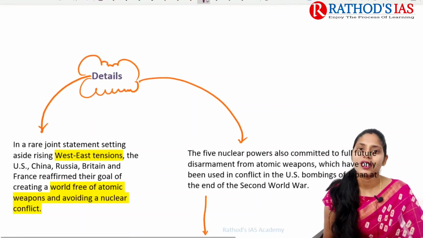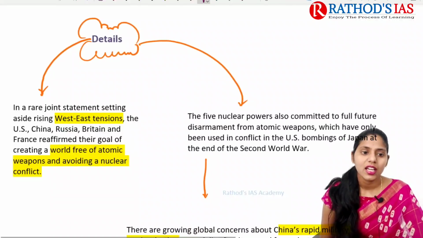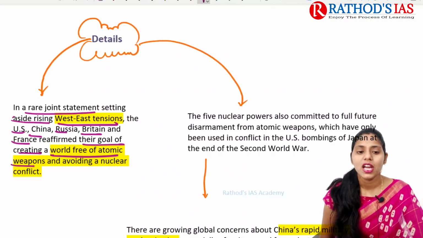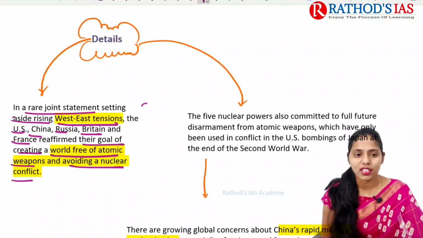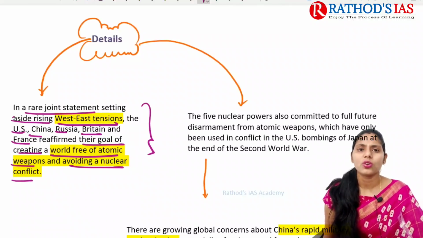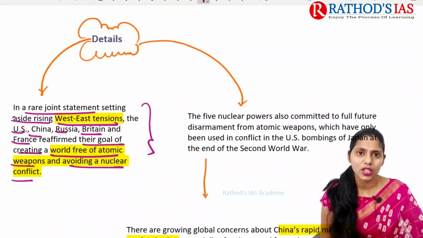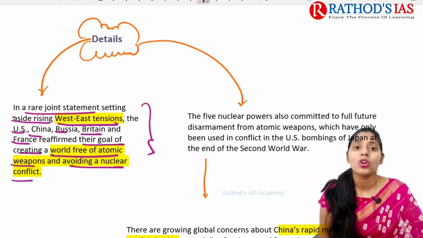So if you're talking about details, it mainly says that in a rare joint statement, setting aside rising West-East tensions, US, China, Russia, Britain and France reaffirmed their goal of creating a world free of atomic weapons and to avoid a nuclear conflict. Okay, so what happened? In this meeting they said that they are going to reduce their nuclear stockpiles, and they want to avoid nuclear weapons.